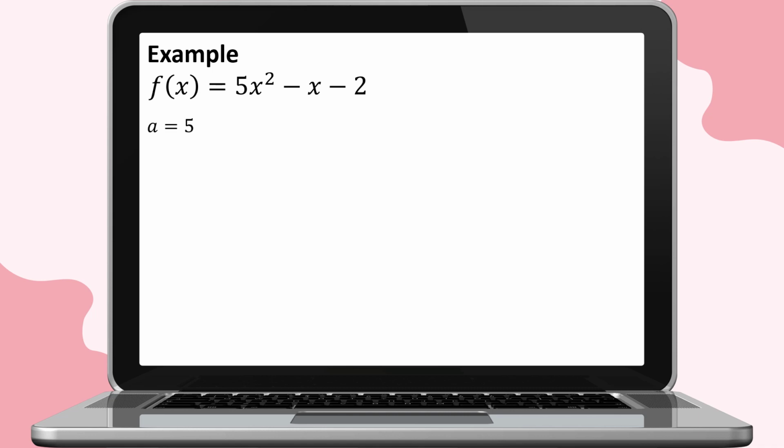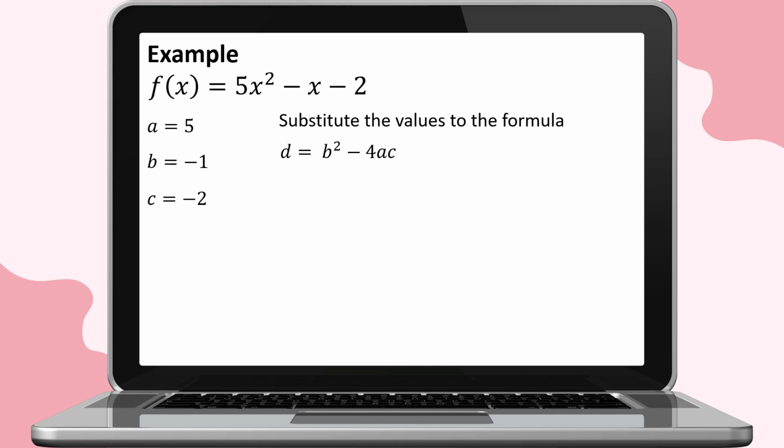A is equal to positive 5, b is equal to negative 1, and c is equal to negative 2. These values will now be substituted to the formula d equals the square of b minus the product of 4a and c.